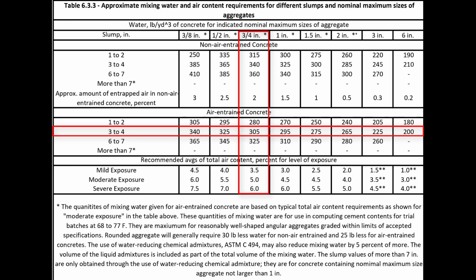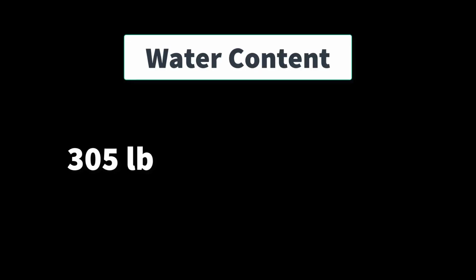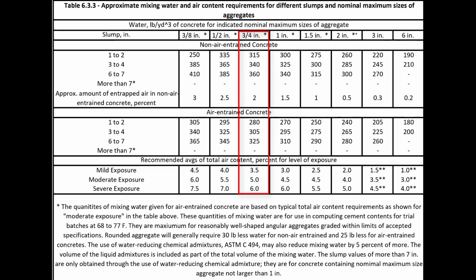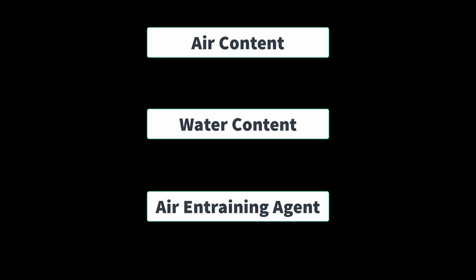But remember, we're using river rock, and there's a note underneath this table that says rounded aggregate would generally require 30 pounds less water for non-air-entrained and 25 pounds less water for air-entrained concrete. So we're going to take 305 minus 25, which gives us 280. So that's our ending water for that table, and then go down for moderate freeze-thaw, and we need 5% air. So let's go ahead and write that down. 5% air, and total water 305 pounds per cubic yard, minus the note 25 pounds per cubic yard, gives us 280 pounds per cubic yard.